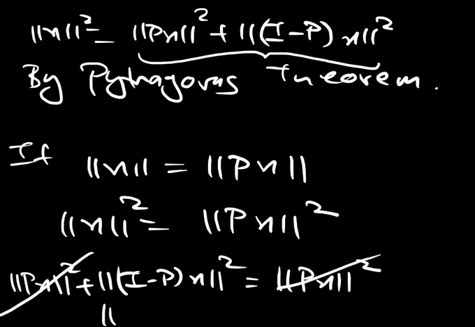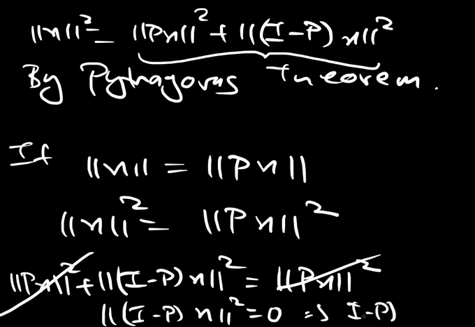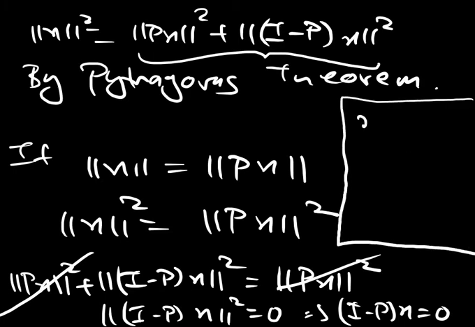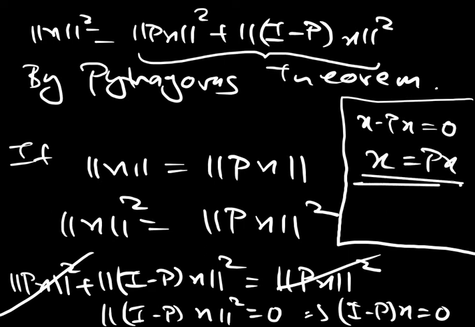This implies that the norm of (I minus P) of X whole squared is 0. So the norm is 0, so (I minus P) of X is 0. This is X minus P of X, which is 0. That implies that X is equal to P of X. So that is what we have proved. On a Hilbert space, we have used the perpendicularity to show this.